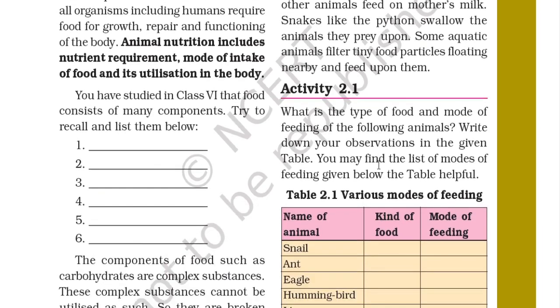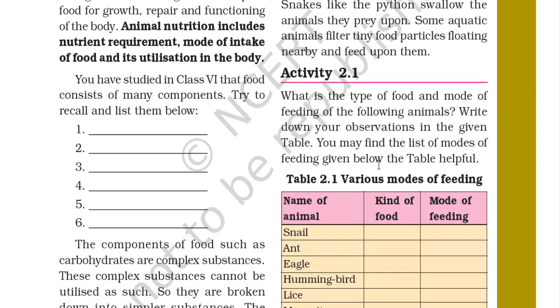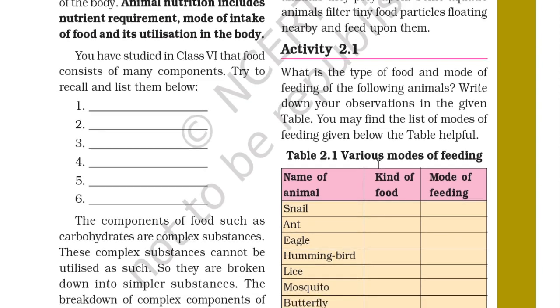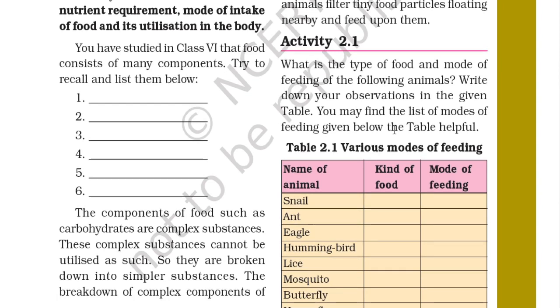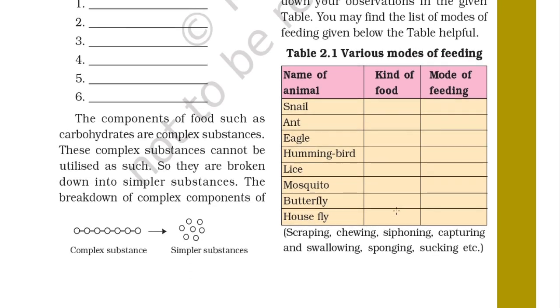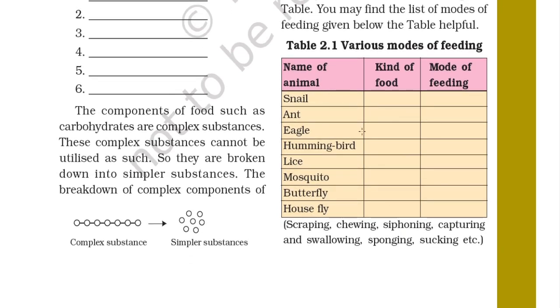So this is an activity. Activity 2.1: What is the type of food and mode of feeding of the following animals? Write down your observations in the given table. You may find the list of modes of feeding given below the table helpful. This is a table, and the names of animals are given here, along with the kind of food they take and the mode of feeding. You can discuss with your friend and complete this activity, and a hint is given here for the mode of feeding.